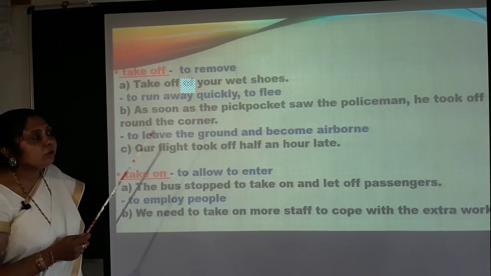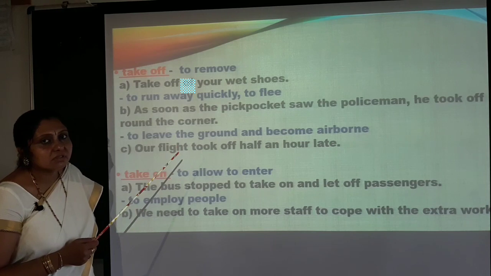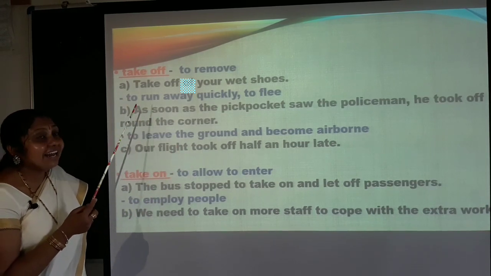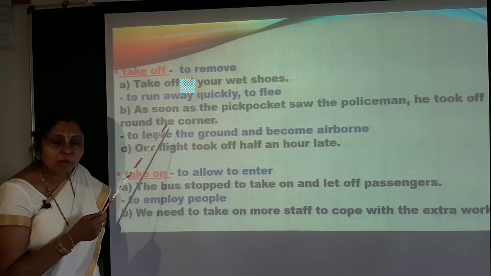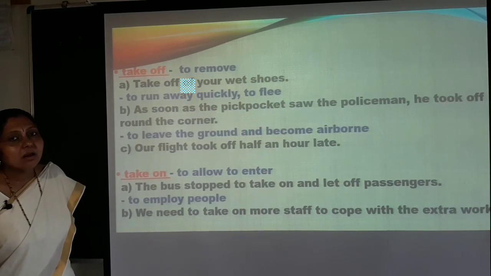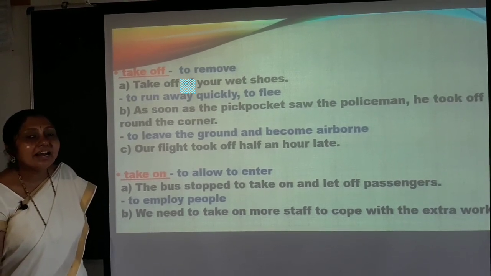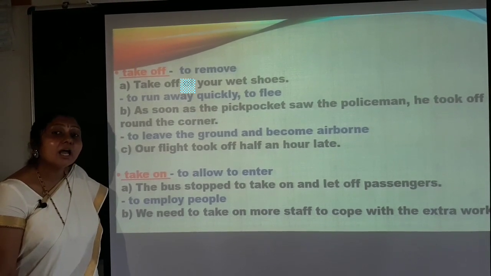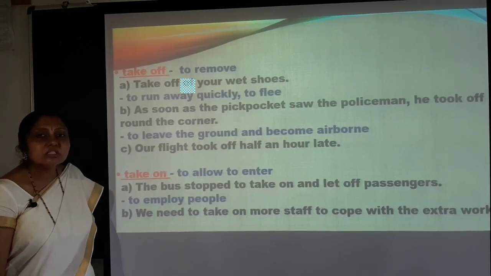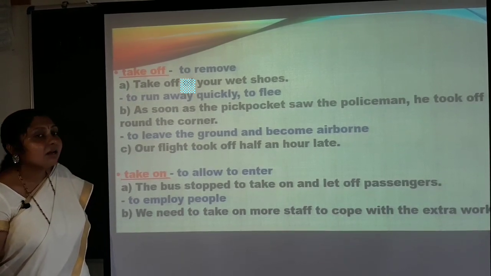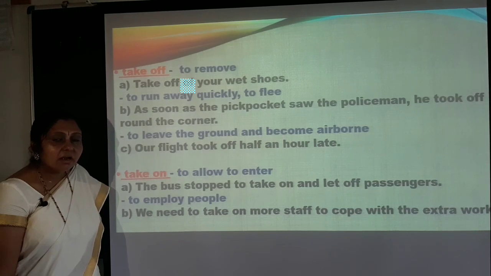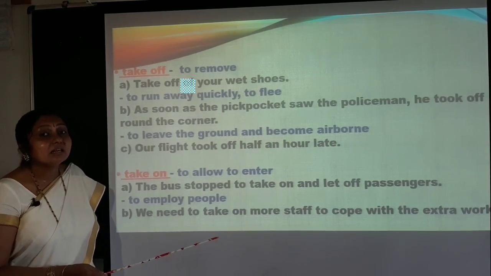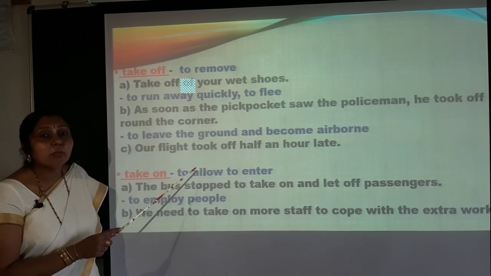So you will also observe in the question papers: select or choose the appropriate phrasal verb and write it in the appropriate form. What's the meaning? You have to choose the proper phrasal verb and make the changes according to the appropriate form.